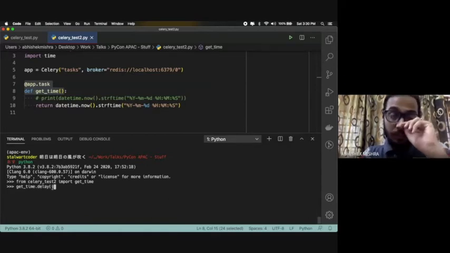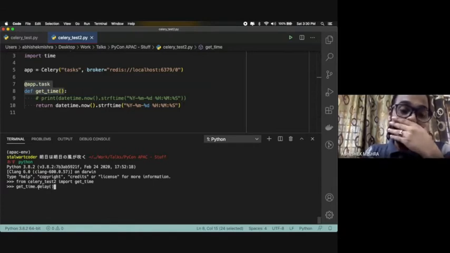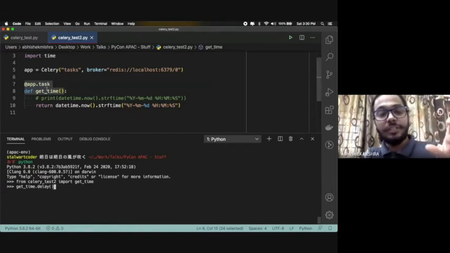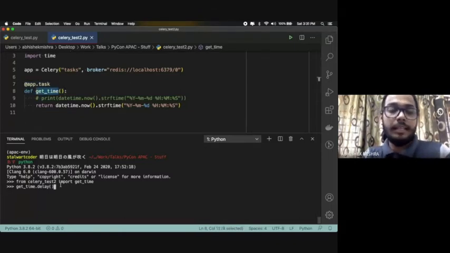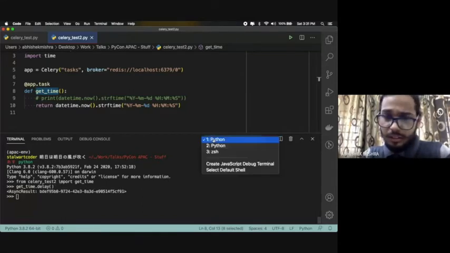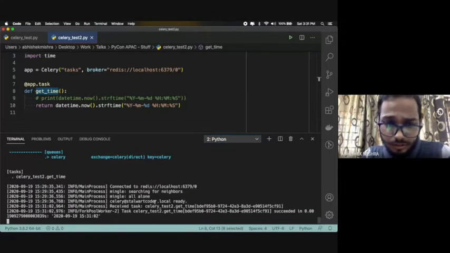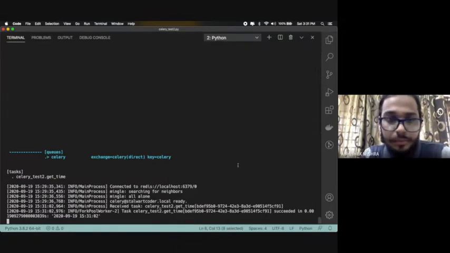So basically Celery will now execute this function. There is always the default way you call the function, but when you want to execute it in terms of a task, you do it like this. You give the function name and then dot delay. And then if I press enter here, and if I go here, see this, now it says, I'll just put it up.